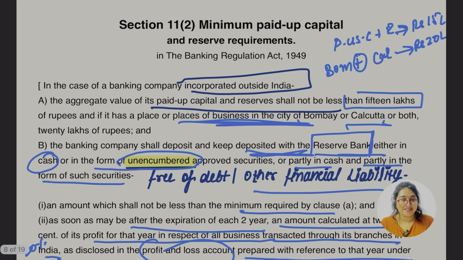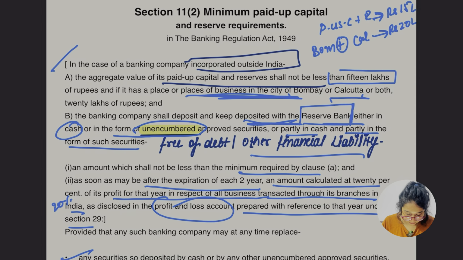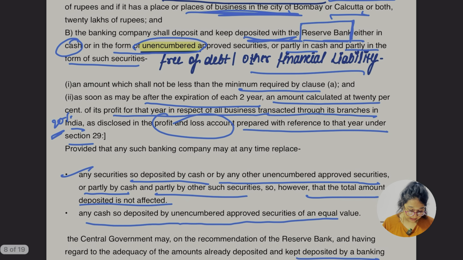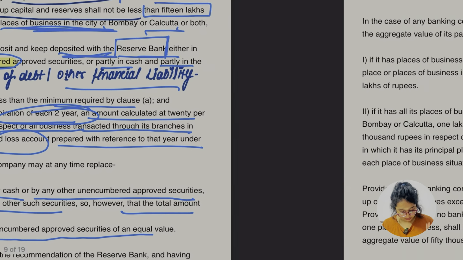So in short, let me say what we have to remember. This part is important. Paid up share capital plus reserve to be maintained by a banking company at minimum is 15 lakh, and if they have a place of business in Bombay and Calcutta, then 20 lakh. That is the first part. Apart from that, the banking company has to keep some deposit of cash or security or partly in cash and partly in security. Then the 20% is to be maintained and disclosed in the P&L account after expiry of this period. We have to keep this in mind.